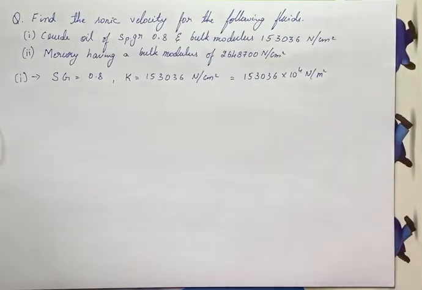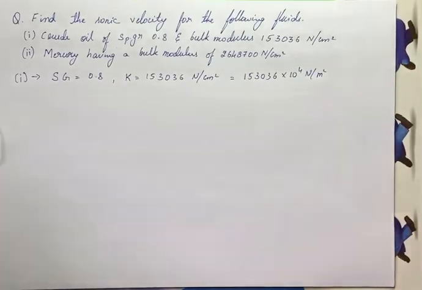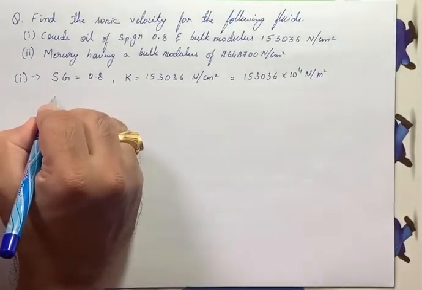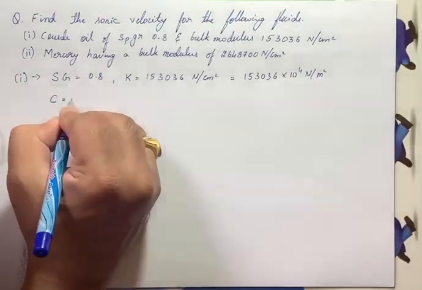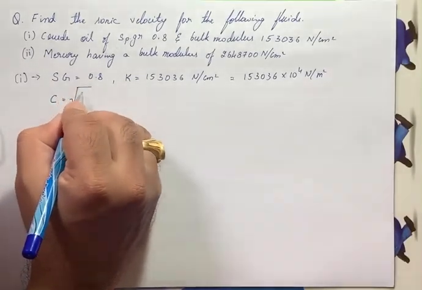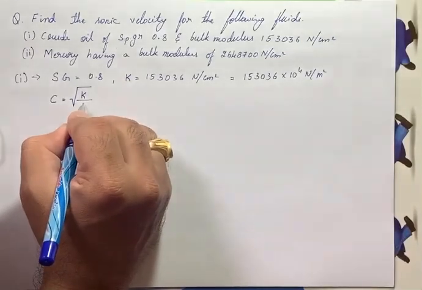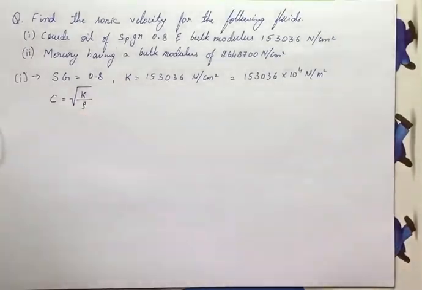Now, after this, what he has asked: find the sonic velocity for the following fluid. Sonic velocity is nothing but c, that is velocity of sound. In terms of bulk modulus, sonic velocity is given by the square root of bulk modulus by density of the fluid.